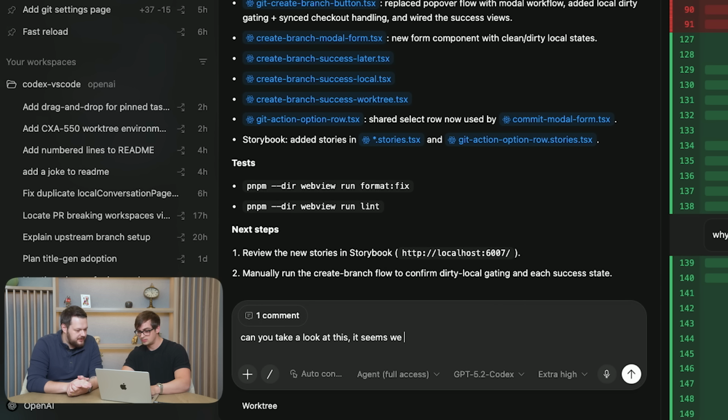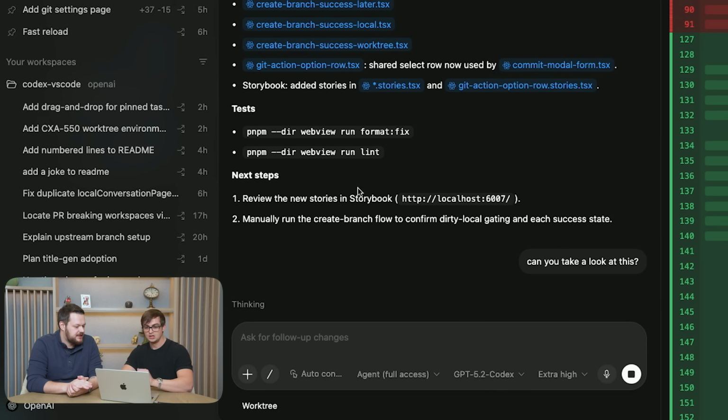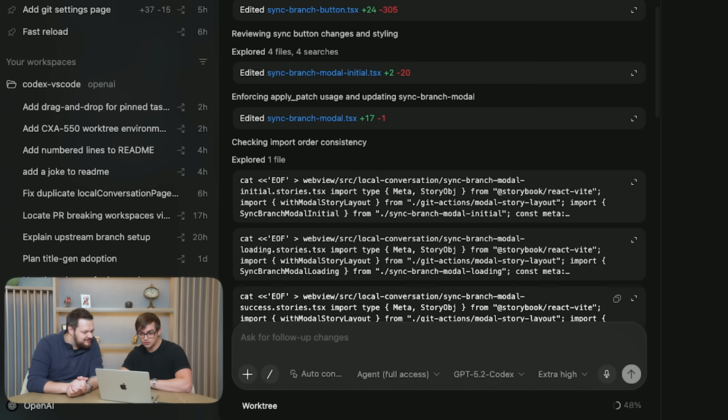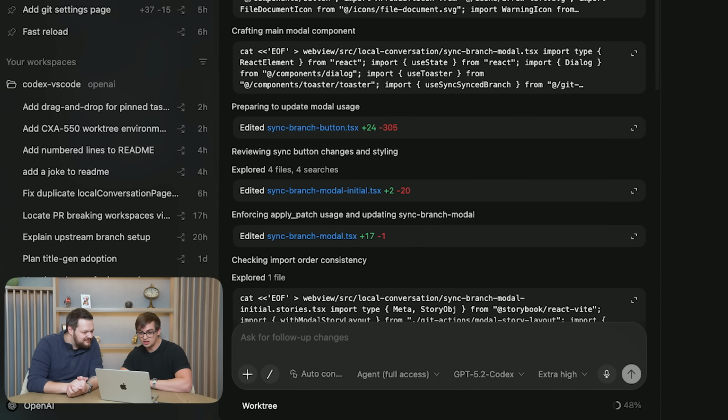And so also while you're sending this off, you're still having Codex work on your other tasks at the same time. Yes, exactly. Let's pull this up. I was just working on a similar modal and I also gave it the Figma designs we see right above here. And it just finished up a nice big PR as well. You can see there's a bunch of changes here. And we also have finished up this drag and drop PR. So let's take a look at this and see how this did.